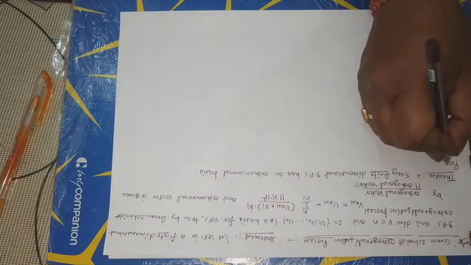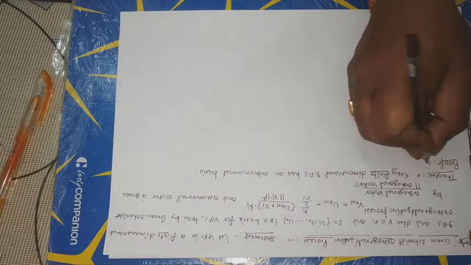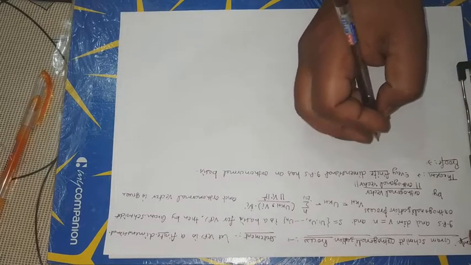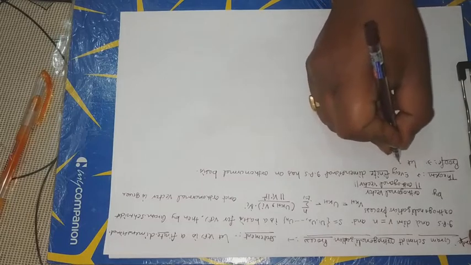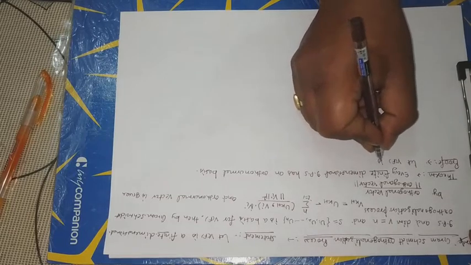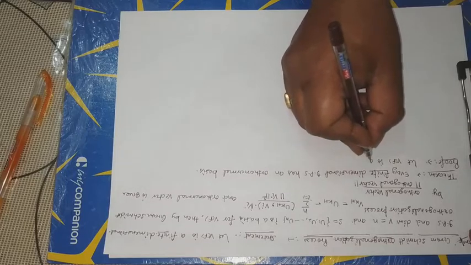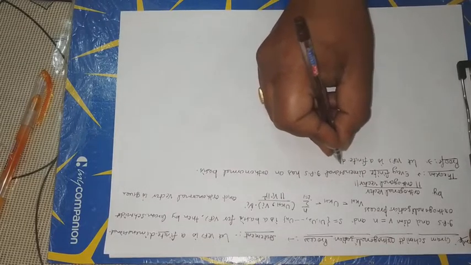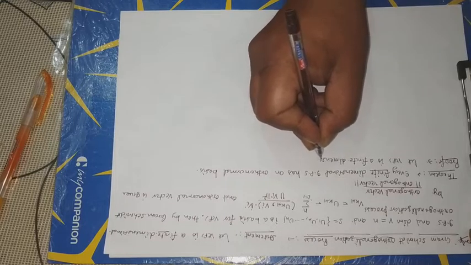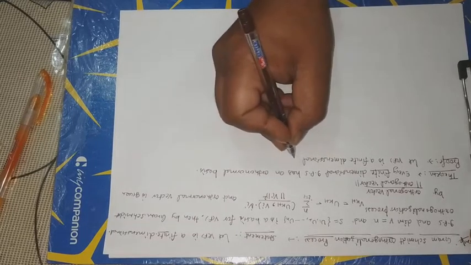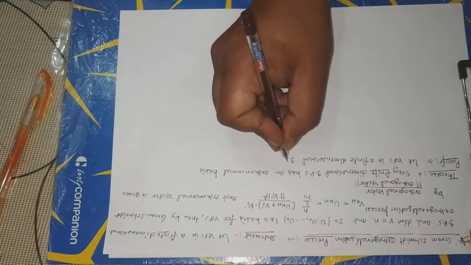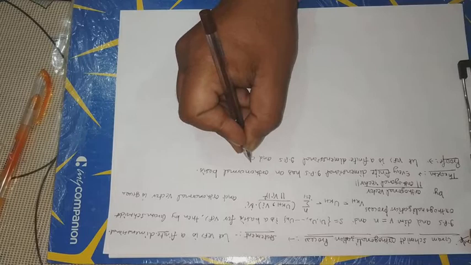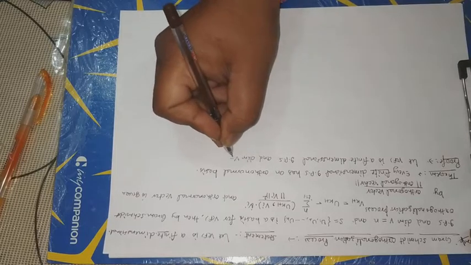Proof. Let V(F) be a finite dimensional inner product space and dimension of V is equal to n.